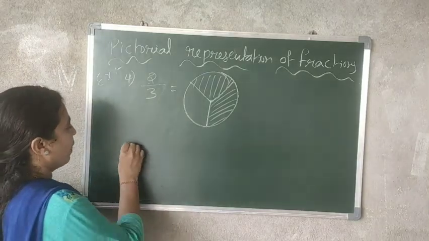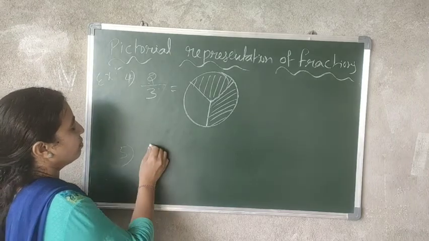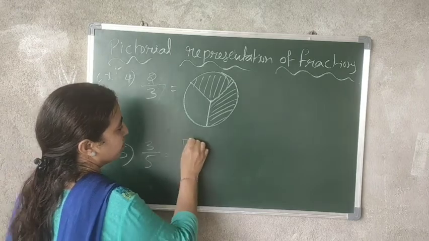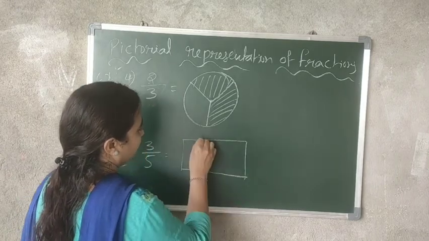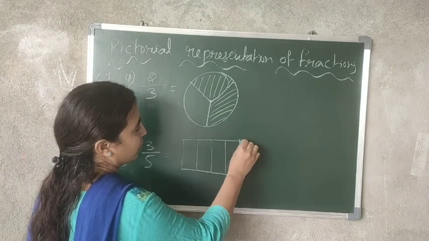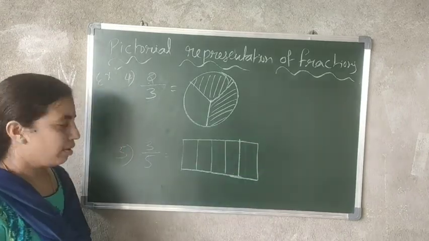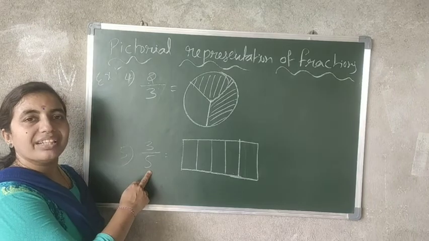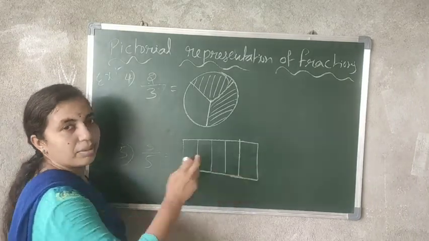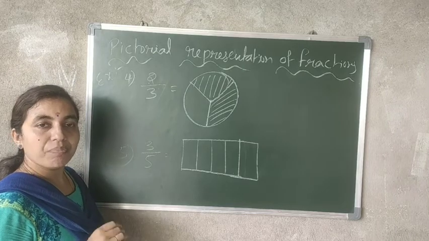Next, one more: 3 by 5. 1, 2, 3, 4 and 5. See here, the denominator is 5, so you have to divide it into 5 parts.